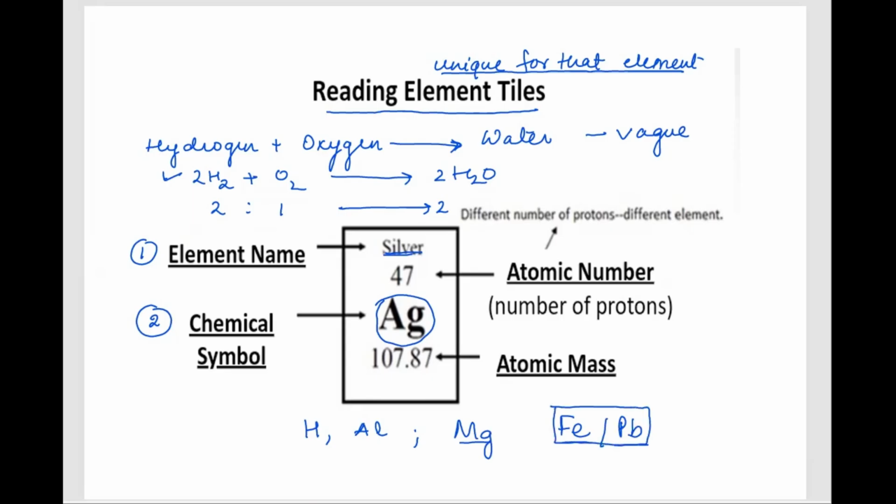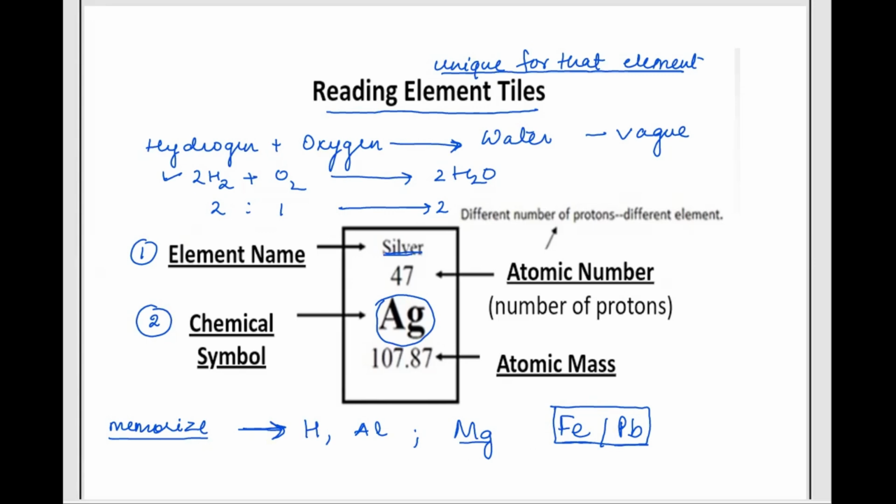So we have a variety of ways to represent an element in symbolic form. Now, this is something which we have to memorize. As we go ahead in the study of chemistry, we will be coming across all these elements, and slowly and gradually we'll come to know the different symbols for different elements, right?